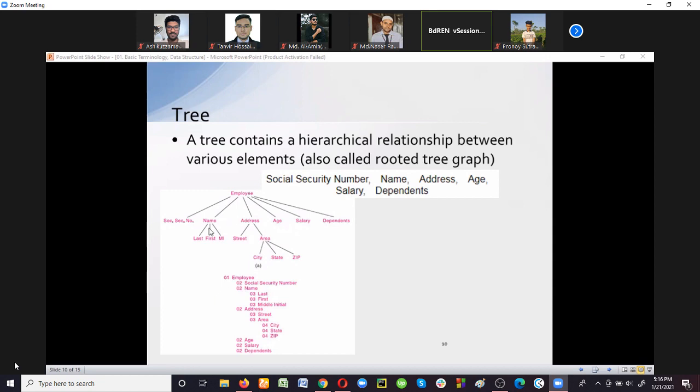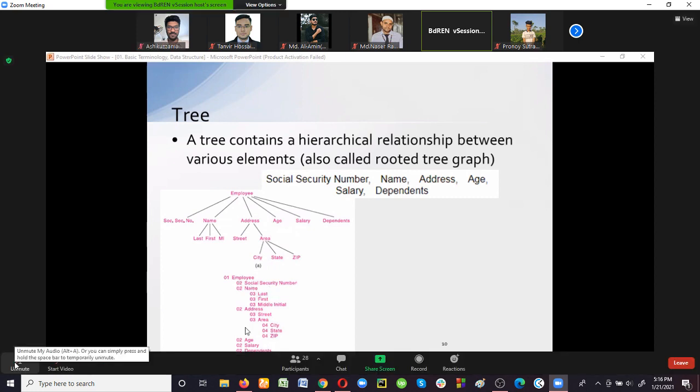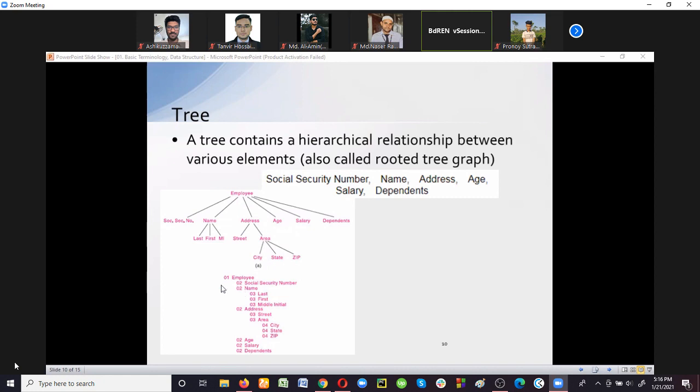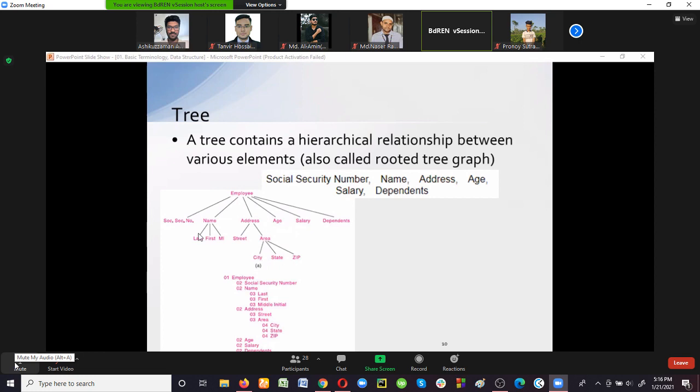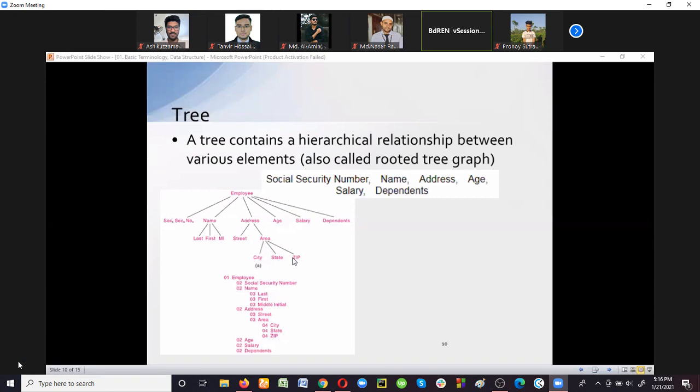And the social security number, name, address are another level, another branch of that tree, which is denoted by 2. For denoting social security number, name, address, age, salary, dependents, we are using a specific level number, that is 2. Now these are another sub branch, another level, and all the data items of that level will be denoted by another level number, which is 3. Right? And this is another level, level 4. So city, state, zip will be denoted by level number 4.